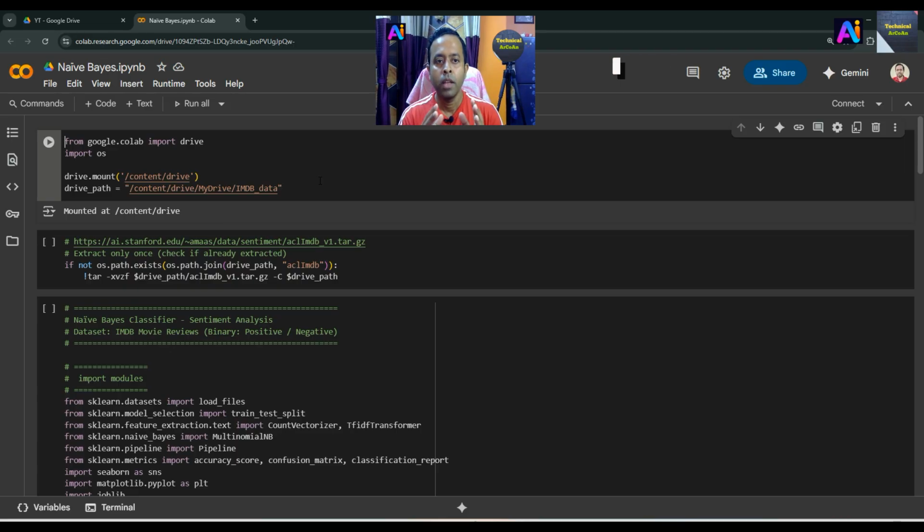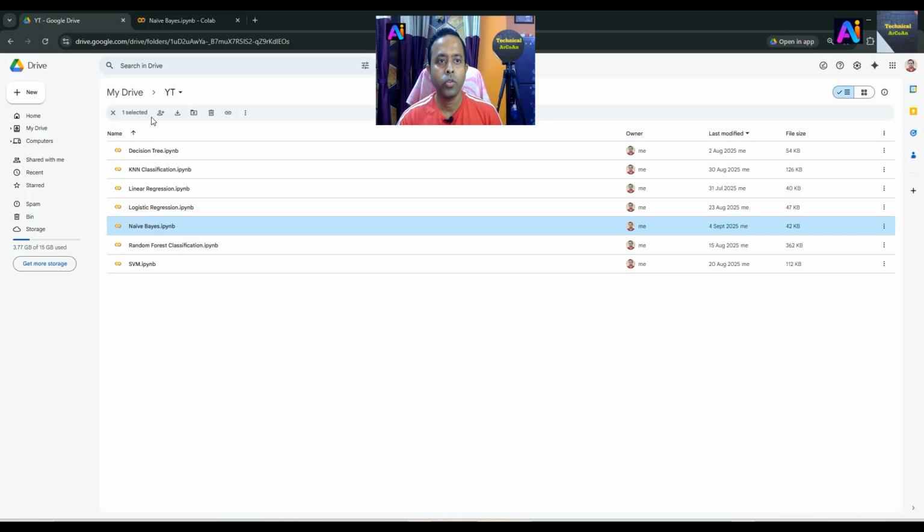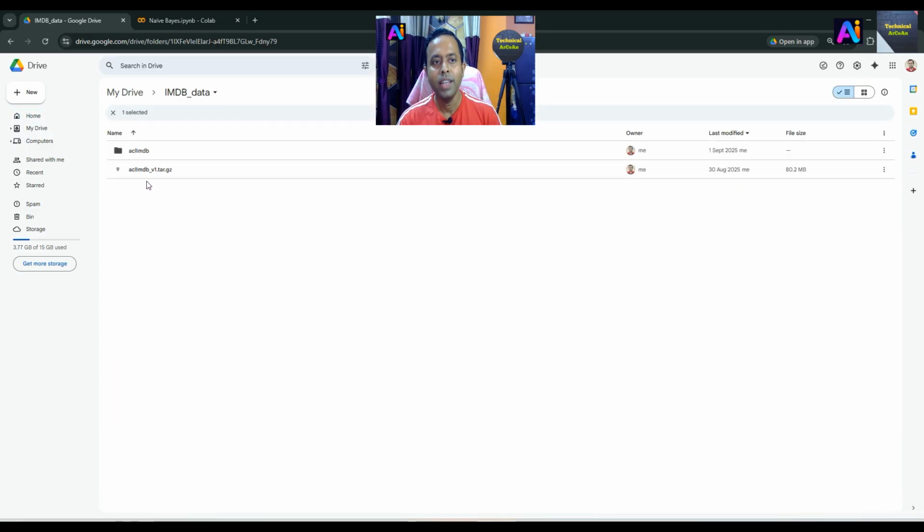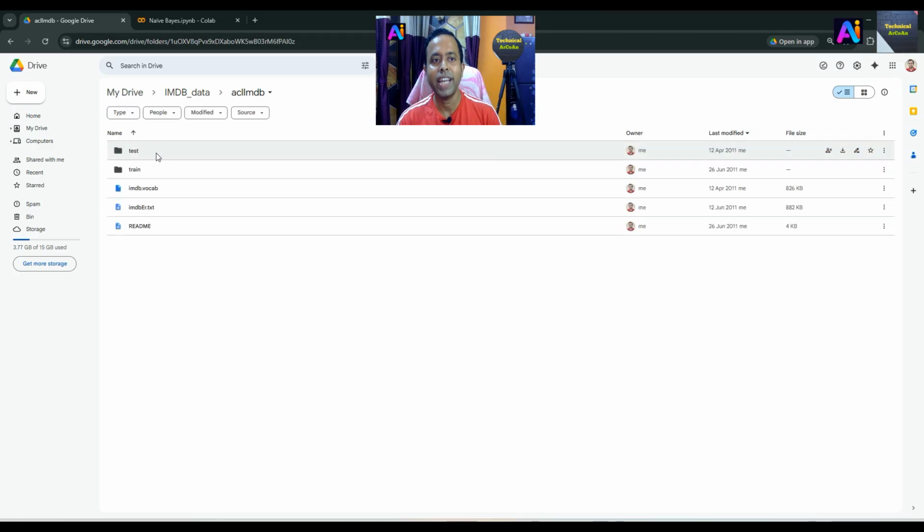Why? Because I downloaded this IMDB dataset into my Google Drive. So this is the folder IMDB_data, and within that folder I downloaded this particular file. This is a compressed archive file, and we extract it, and after extracting we get this particular folder, ACLIMDB. It contains test and train, these two different folders.